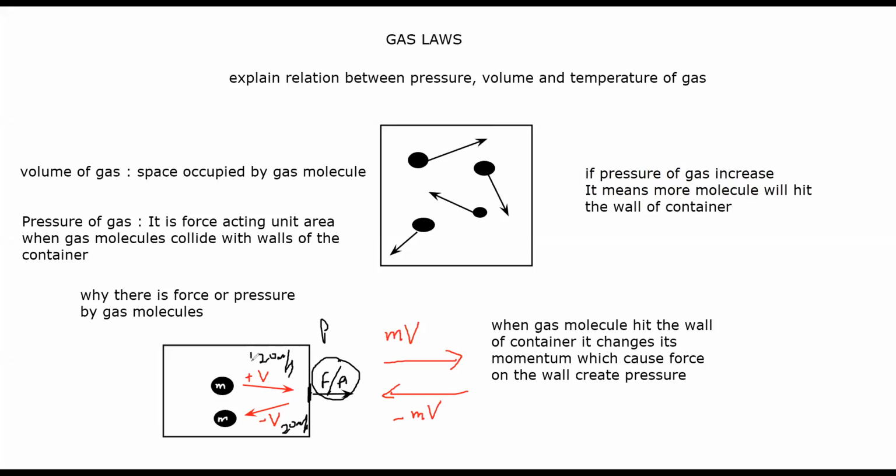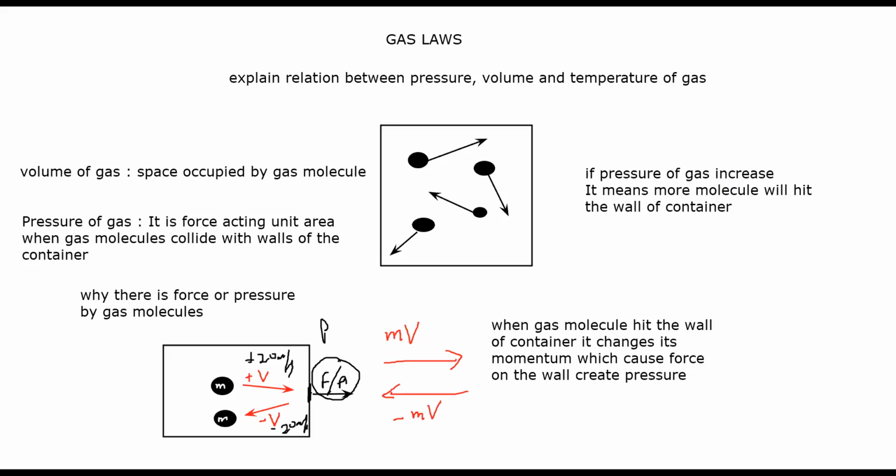But the velocity changes, if one is positive, the other is negative. This is just an assumption that perfectly elastic collisions occur. In reality, the molecules lose some of their energy in collisions, but the assumption is that the collisions are perfectly elastic, so the speed does not change.